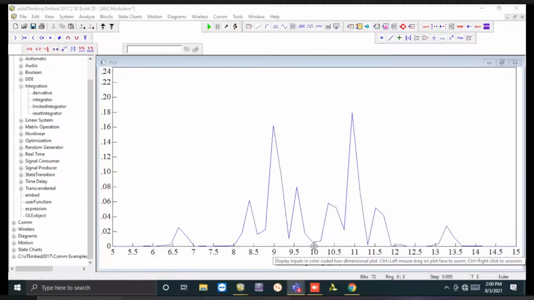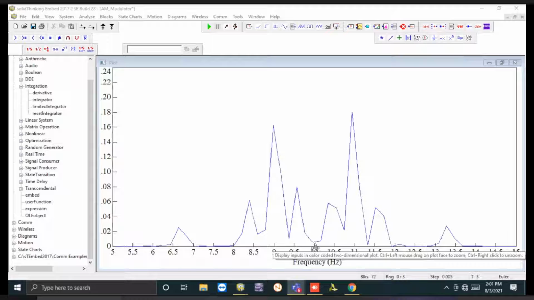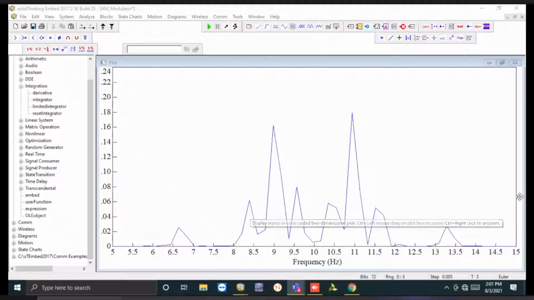So now you can see 10 hertz is the carrier signal, right? It is suppressed. And you have 2 mirror image type of thing, right? Here some deterioration is because of the requirement of the filter. We need some filter to suppress this additional term. But normally, you can see that we have a mirror image type of thing. So we have a lower sideband from 10 to 6 hertz, and from 10 to 13.5, we have upper sideband. So we have a lower sideband and we have an upper sideband.